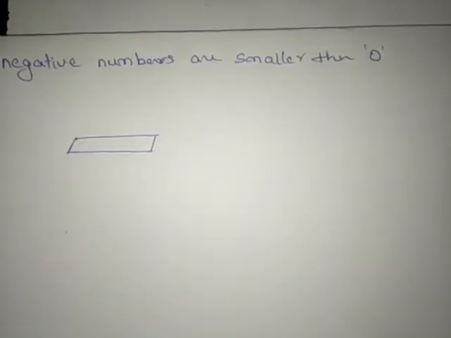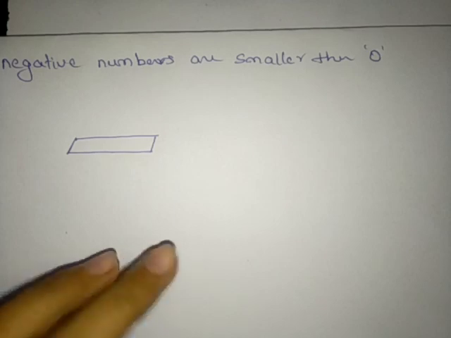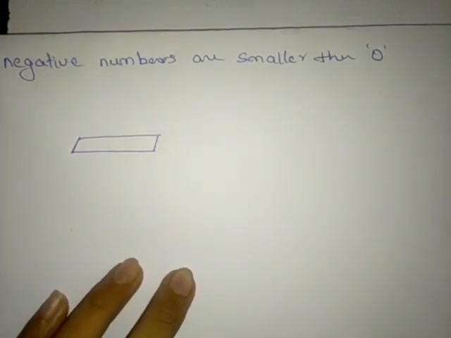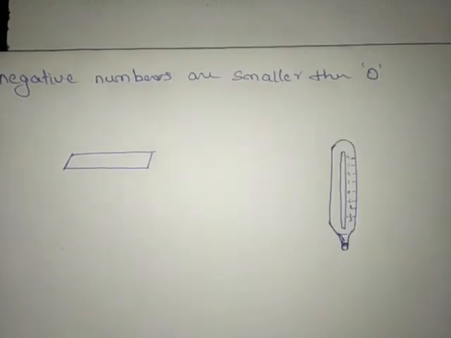A thermometer is an example for the integers, which include negative numbers. There we can also measure negative temperature, positive temperature and normal temperature also. Normal temperature means what, students? Here let us draw the diagram of a thermometer.